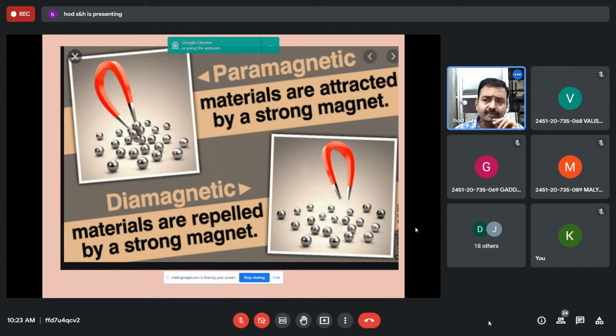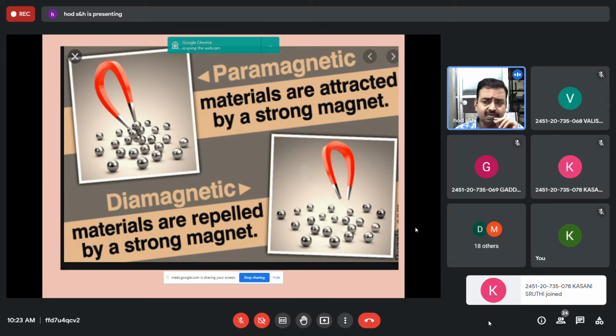Ferromagnetic materials are permanent magnets, and these are the materials which exhibit spontaneous magnetization. That is, even when the applied field is 0, some magnetic dipoles are aligned in one direction, causing magnetization in this direction. They follow the Curie-Weiss law, chi equal to C by T minus Tc. They readily accept all magnetic lines of force and behave as a strong magnet.